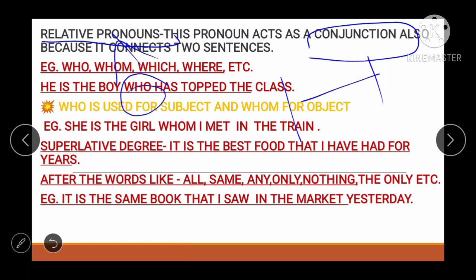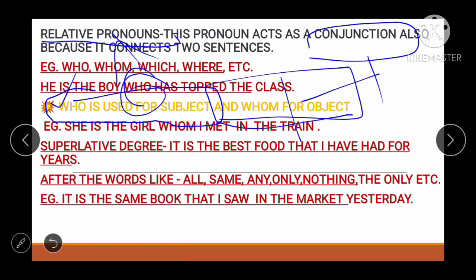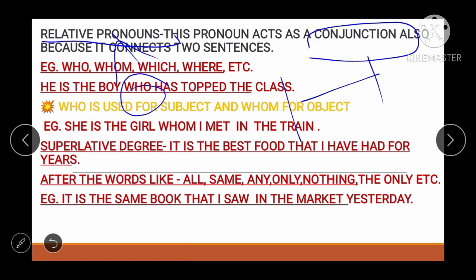Simple example. See friends, it's very important. Who is used for the subject. Here we spoke about the subject, right? That's why we wrote who. Who is used for the subject and whom for the object. So it is a basic difference. Don't confuse when you have to use who and whom. Whenever you get a subject, you will use who, and for an object you will use whom.